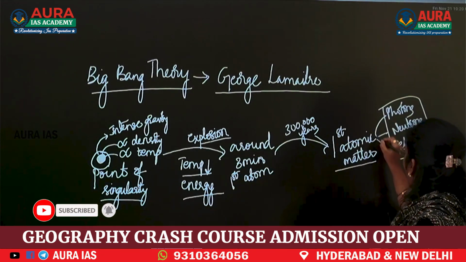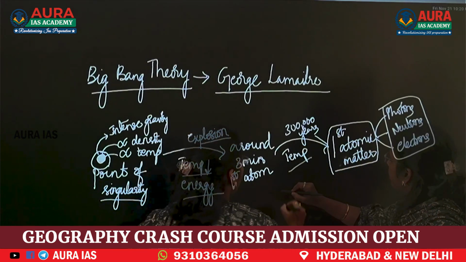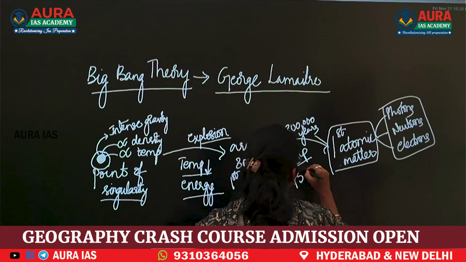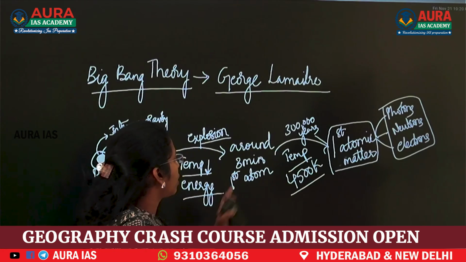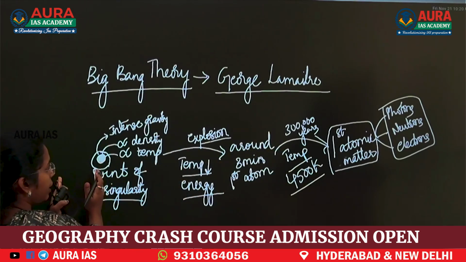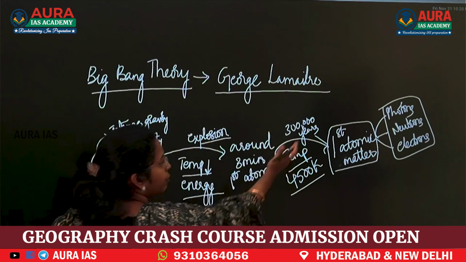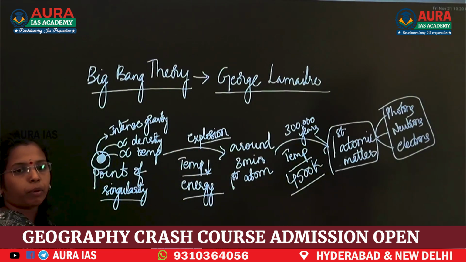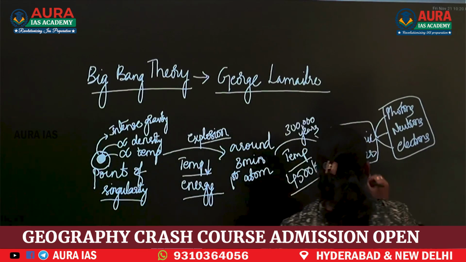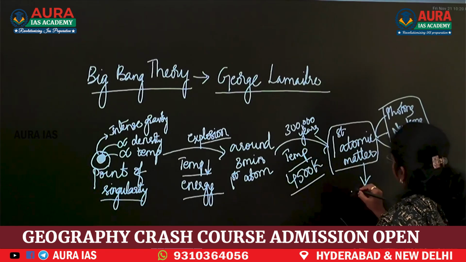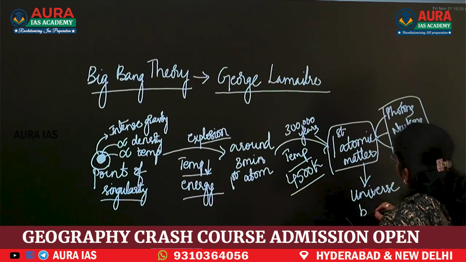And here the temperature became around 4500 Kelvin. After the event, 3 lakh years later, the first atomic matter was formed with proton, neutron and electron. After this formation, the universe became transparent.